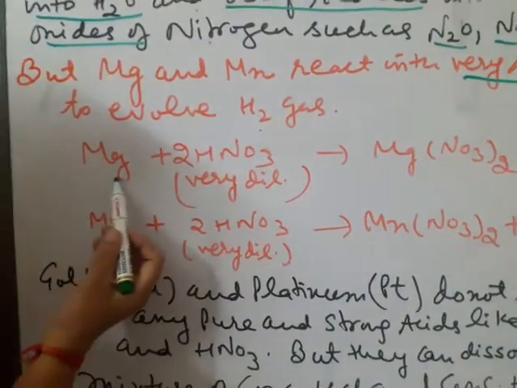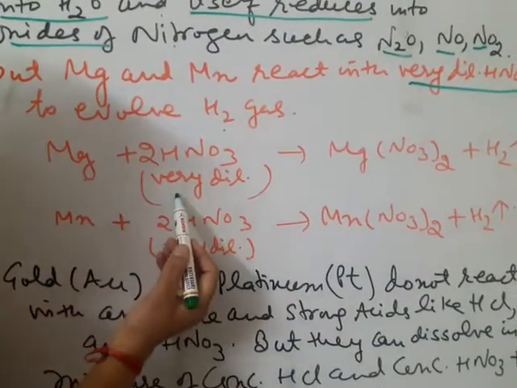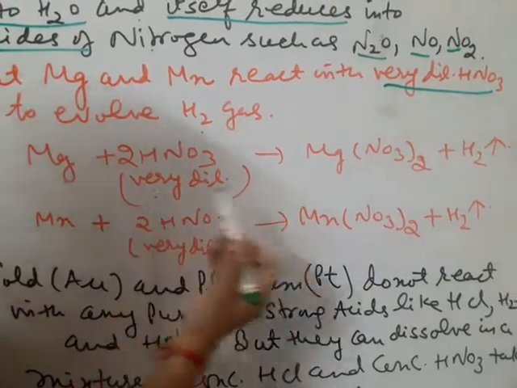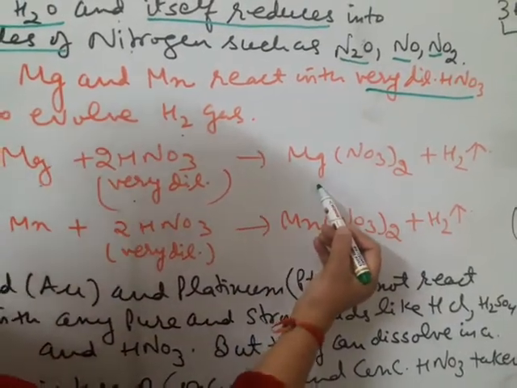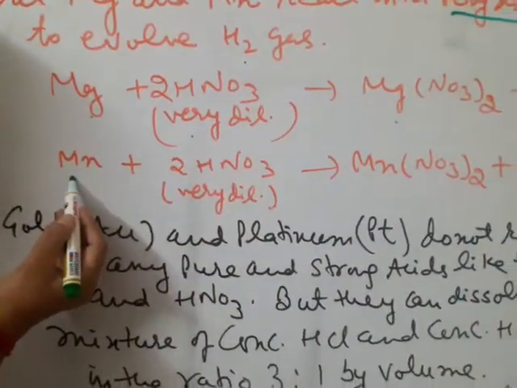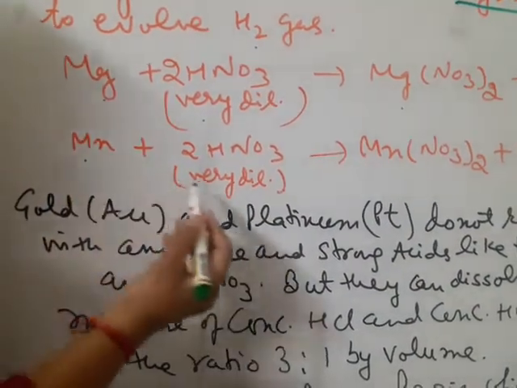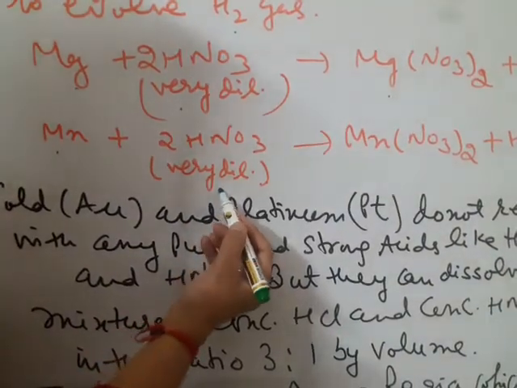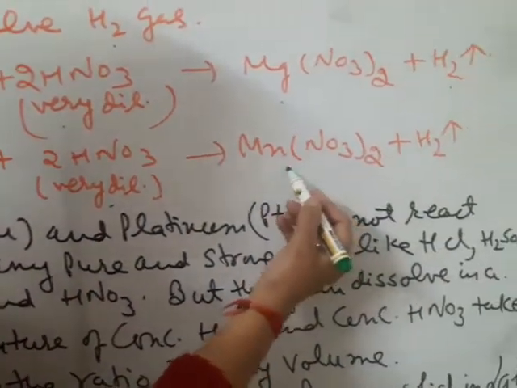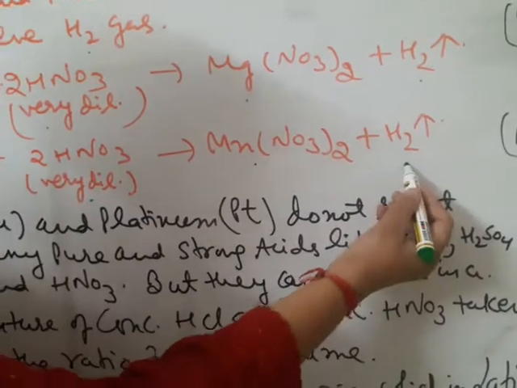Here are the reactions. Magnesium reacts with very dilute nitric acid to give magnesium nitrate and hydrogen gas. Similarly, manganese, symbol Mn, reacts with very dilute nitric acid to give manganese nitrate and hydrogen gas.